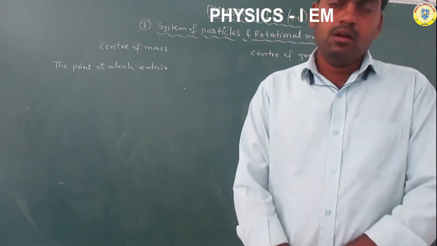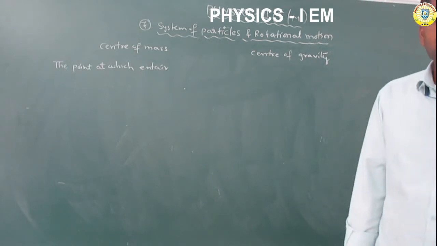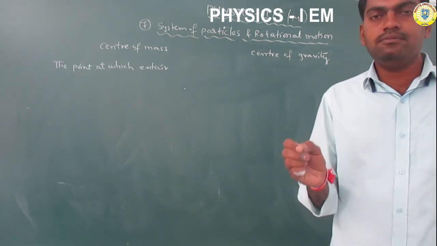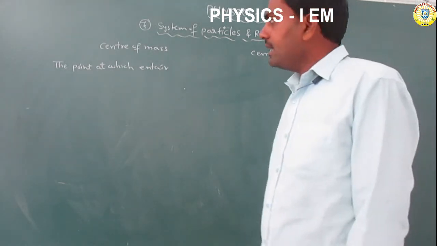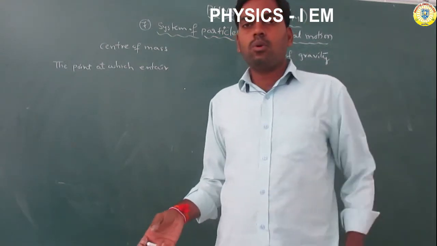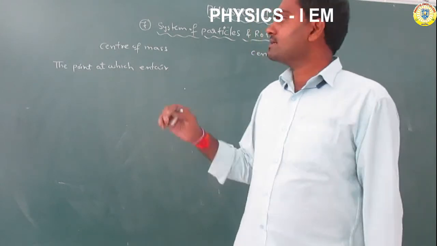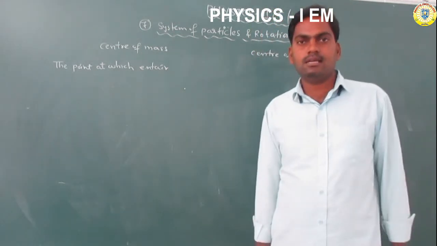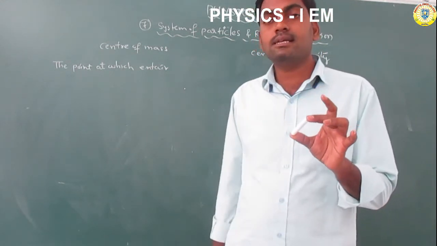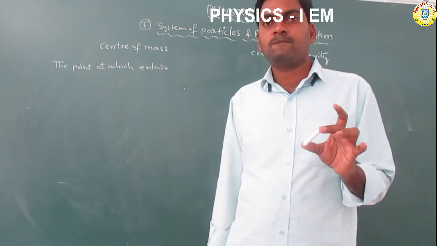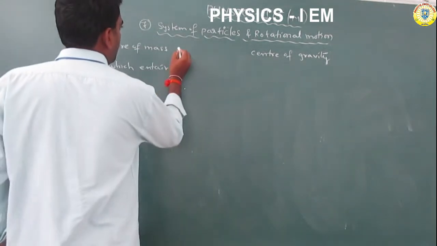Now today we discuss the center of mass, the center of gravity, and the difference between center of mass and center of gravity. Center of mass means the total mass of the system concentrated at one point. Take this chalk piece or body: the whole mass of the body is concentrated at one point, called the center of mass, CM.